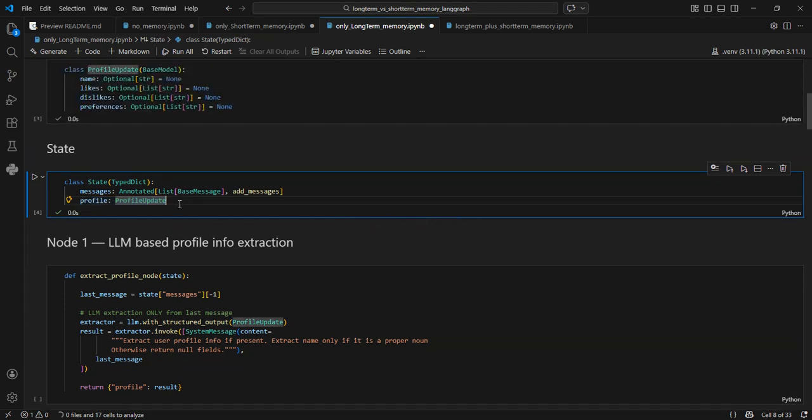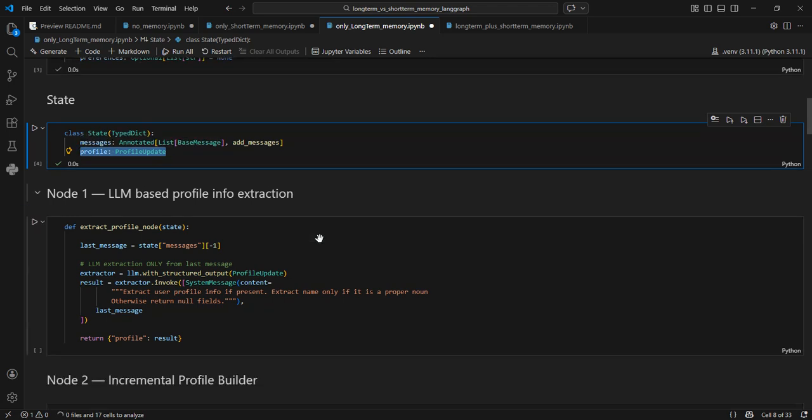Okay, because we will not take it from the state, we will simply take it from the store, the permanent, the long-term memory that we have set up. We will not use it from the state because the state will be reset every time a new thread starts. So it is better to consistently use the store rather than the state.